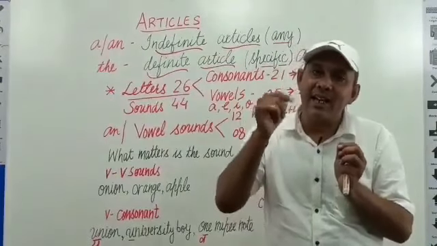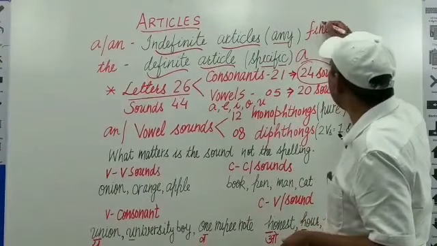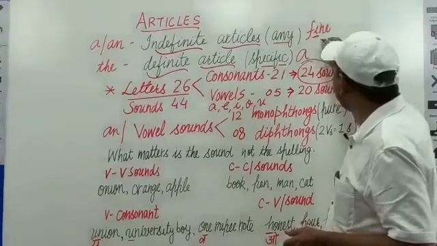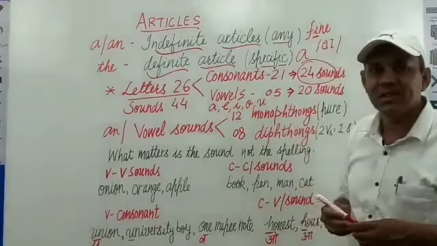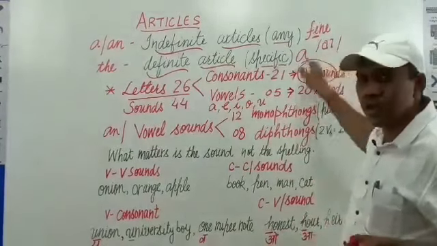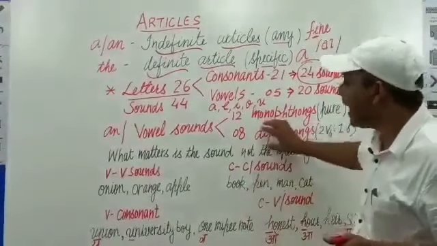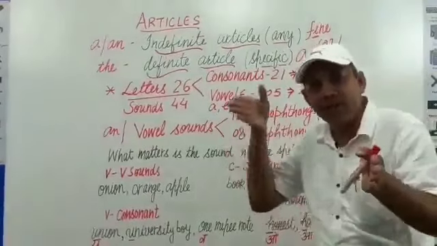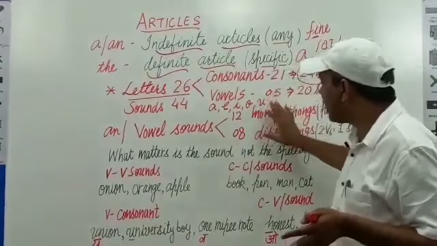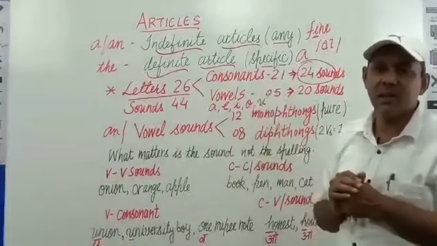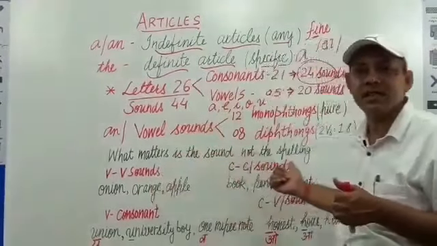F-I-N-E. Here the letter I in the word fine, F-I-N-E, produces the 'I' sound. That's why these 2 sounds come together to produce a single vowel sound. These are known as diphthongs. We need not go into details. We just have to know the basic information about the sounds, because in case of articles, sounds matter, not the spellings.